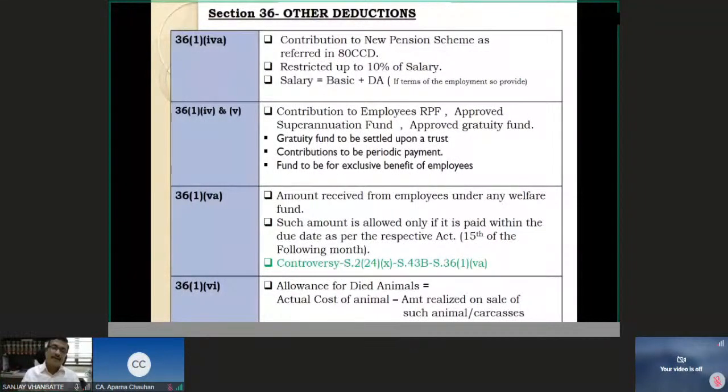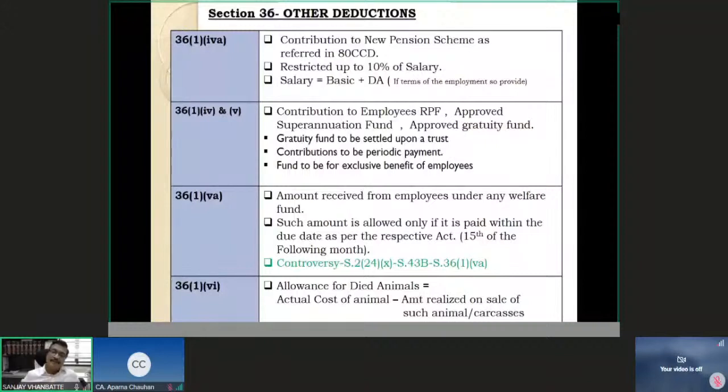only if it is paid within the due date of the respective act. Now, the Provident Fund Act says that you must pay the employer's and employee's contribution by 15th of the next month. Say September salary is paid on 30th of September. Then the Provident Fund contribution of the employee as well as the employer must be paid by 15th of October. That is the due date prescribed.